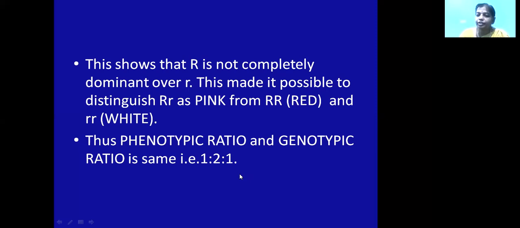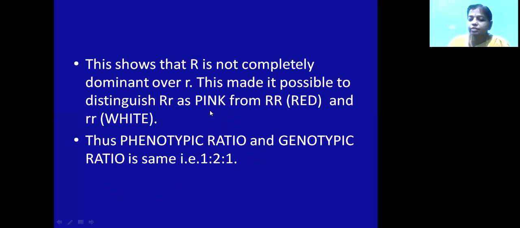So the phenotypic ratio is different, and the genotypic ratio will be the same as the Mendelian ratio. Now, what is the phenotypic ratio? It is 1 red, 2 pink and 1 white. And what is the genotypic ratio? It is 1 homozygous red, 2 heterozygous pink and 1 homozygous white. That means the phenotypic ratio and genotypic ratio are both the same for incomplete dominance.